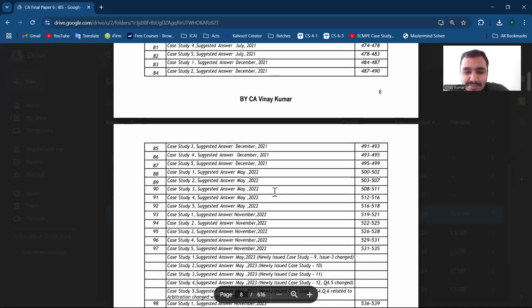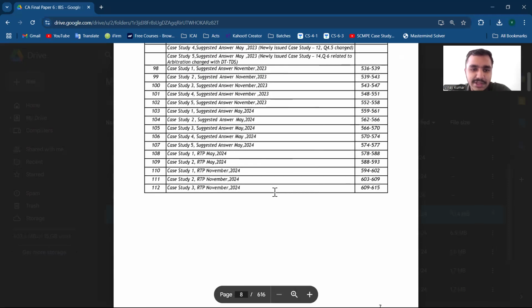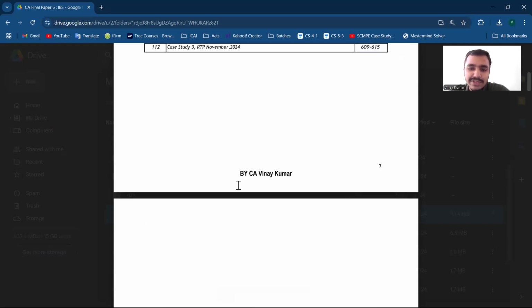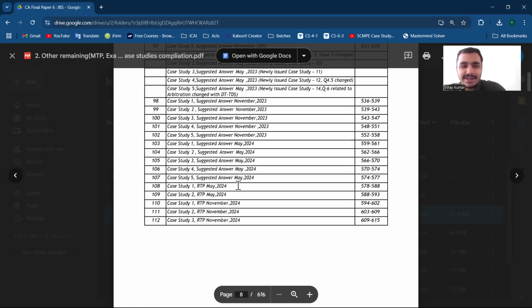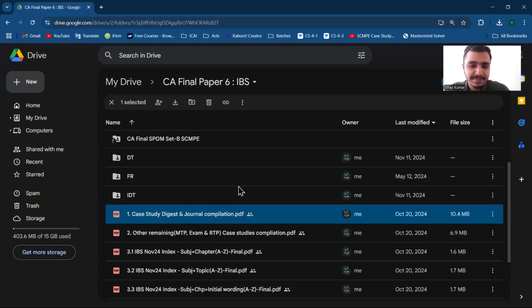Here I made a change in comparison, because in ICAI case studies, many times the exam answers are separate: first all questions, then all answers. So what I have done now in this compilation is that after one case study, the answer of that case study is there, so it saves some time. And after exams, two RTPs have been issued for May 24 and November 24, so those are there. So these are the case study compilations till now.